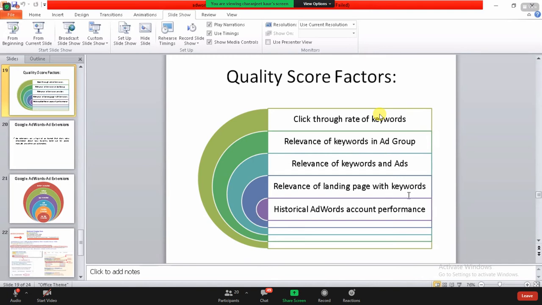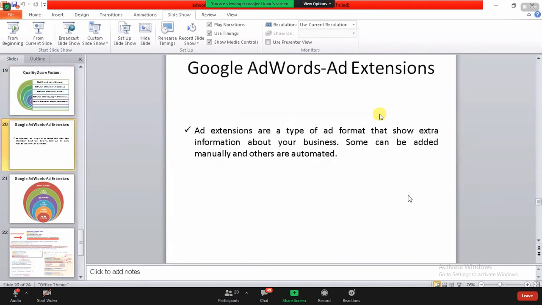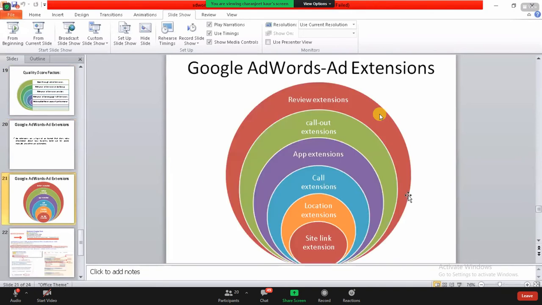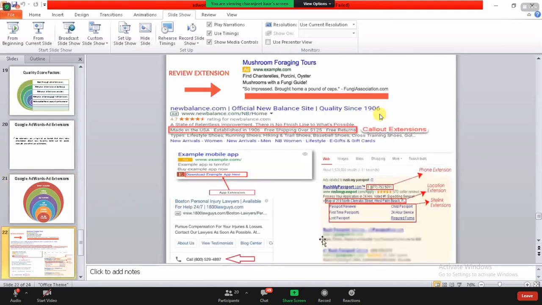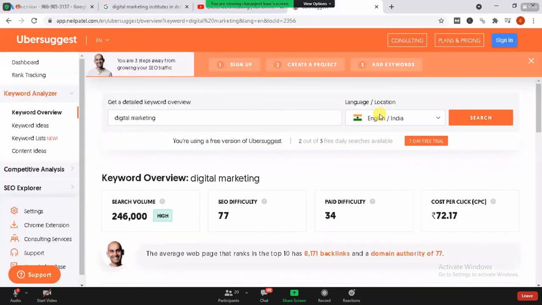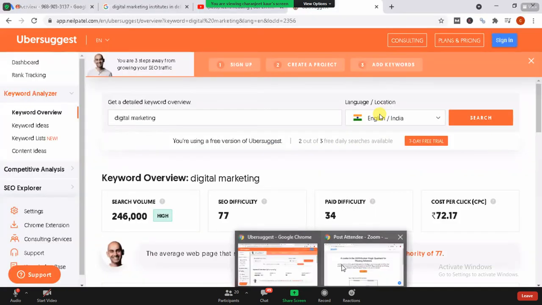Okay, now moving forward to the ad extensions. What ad extensions do, I would like to show you with a live example. First of all, there are review extensions, callout extensions, app extensions, call extensions, location extensions, sitelink extensions. There are many more extensions available for you. Let's just see over here, I hope my screen is visible to you. Just give me a minute.